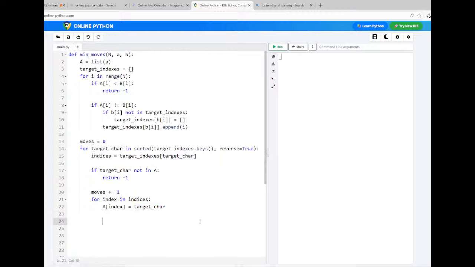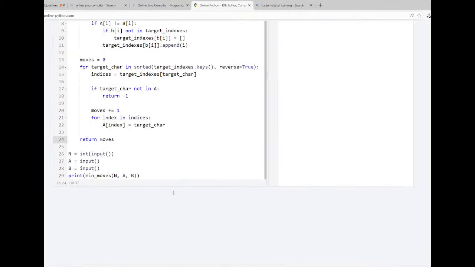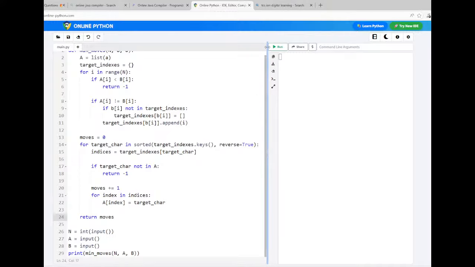Then once you come out of this, you return the moves variable here. So bring the main code near to this. Now this is your code. So let us run this code.